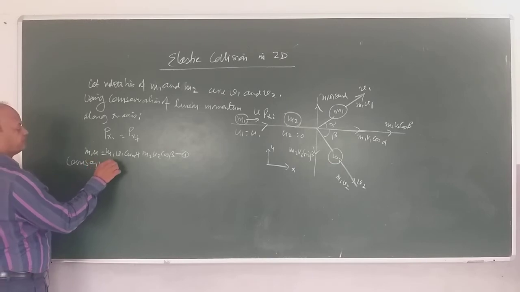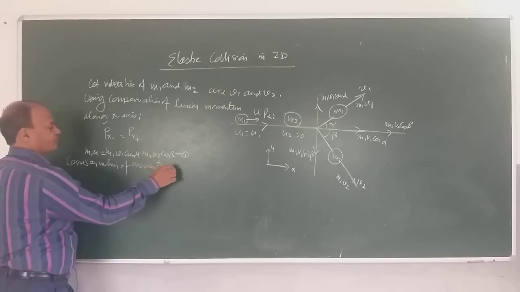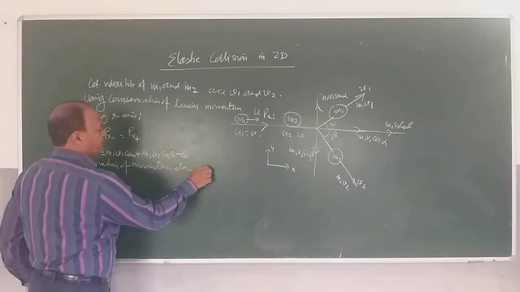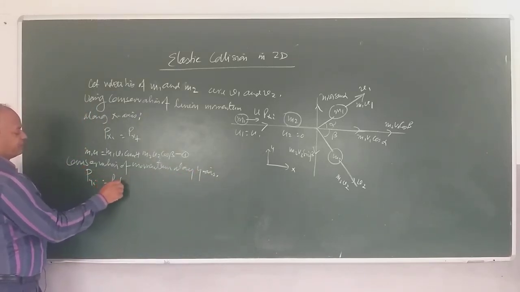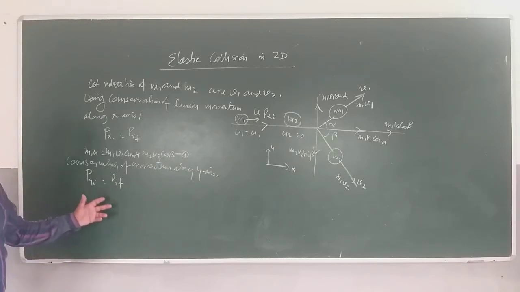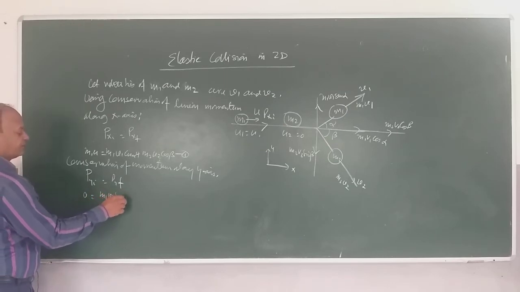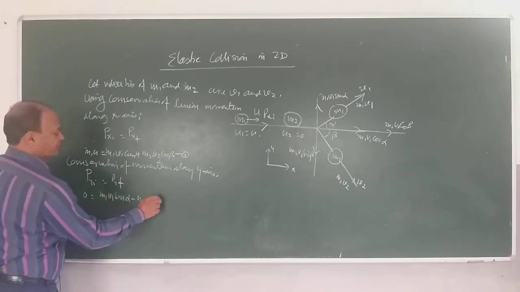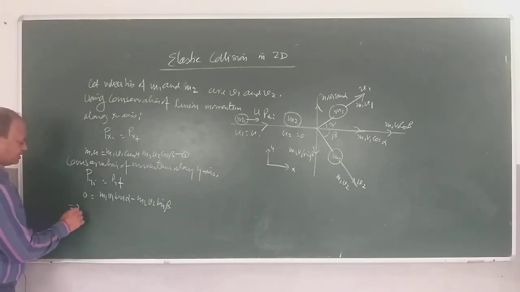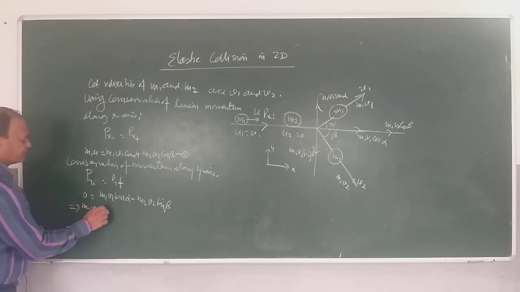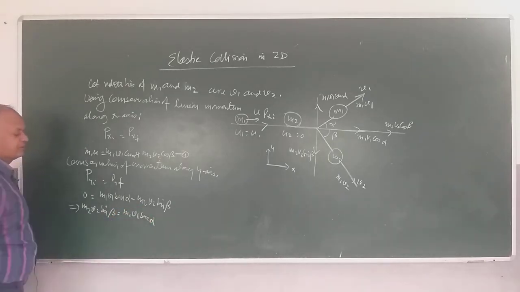So we will say conservation of momentum along y-axis. If you consider momentum conservation along y-axis, children, then Pyi is equal to Pyf. So what is the initial momentum along y-axis? 0. Final momentum is m1 v1 sin alpha minus m2 v2 sin beta, right? So if you bring it to the left hand side, then we have m2 v2 sin beta is equal to m1 v1 sin alpha, right?